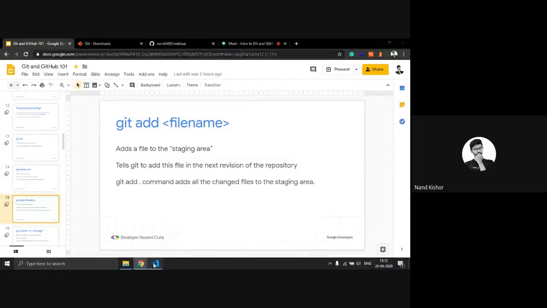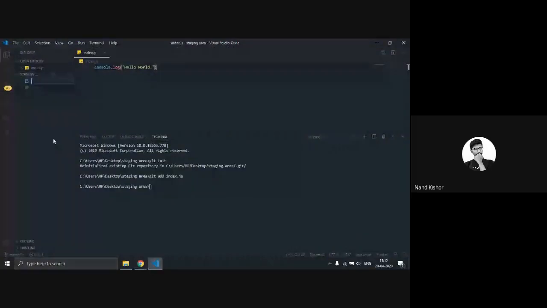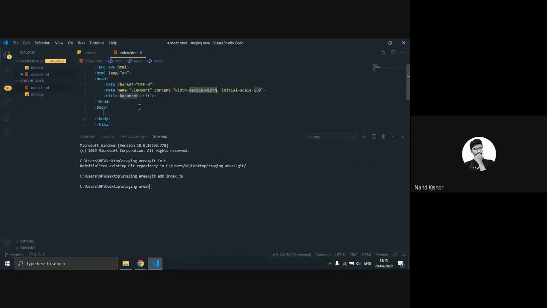If I have multiple files in this repository, for example, let's say index.html, just add some code. This is the basic code.